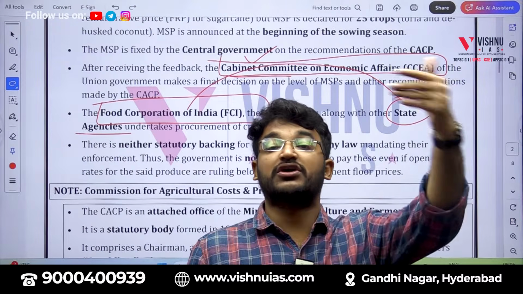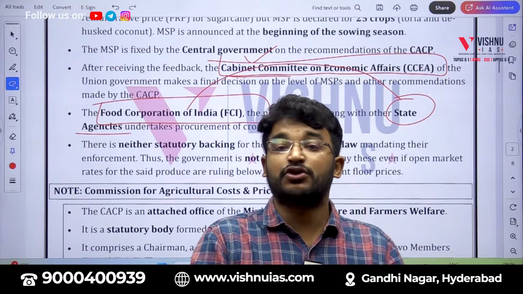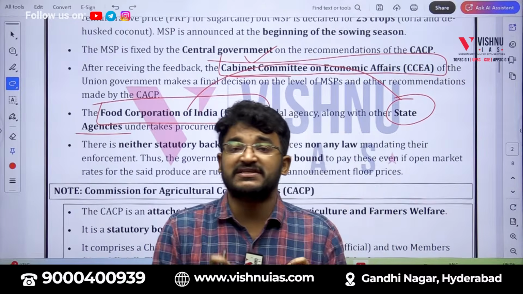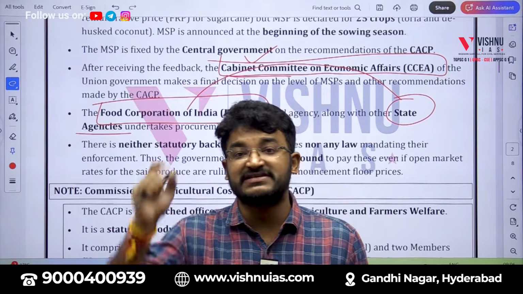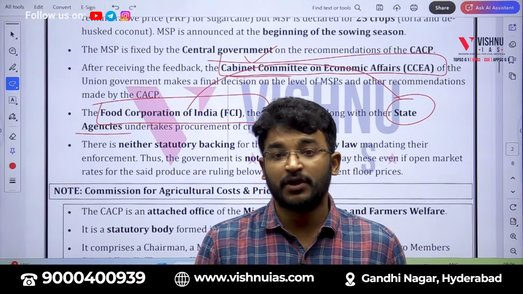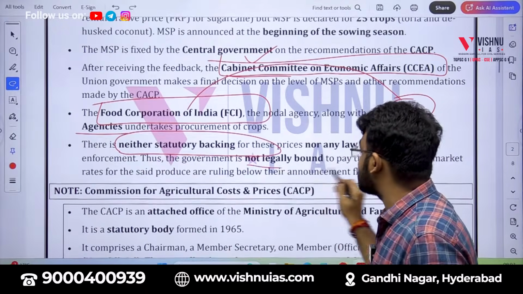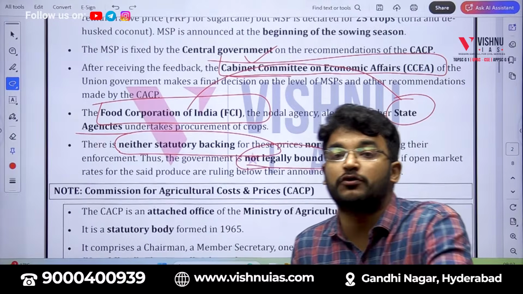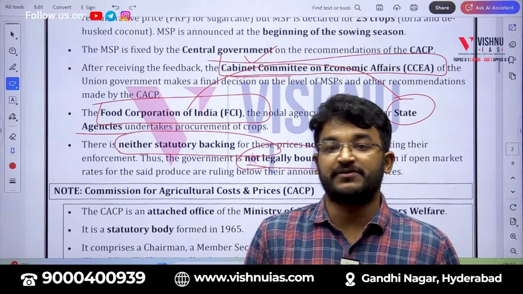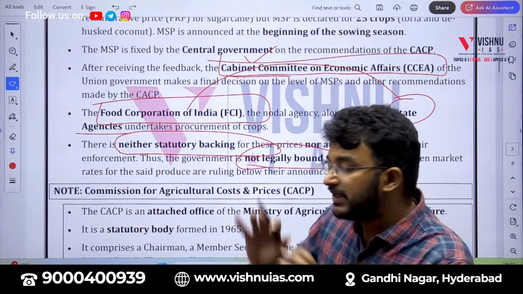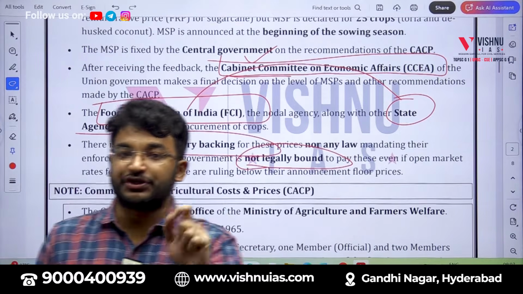Farmers cannot go to the court because there is no backing legislation. It is just an executive practice in our country since 1965. Okay, so there is no statutory backing. The government is not legally bound to procure the produce. Okay, these are the theoretical things you need to know.